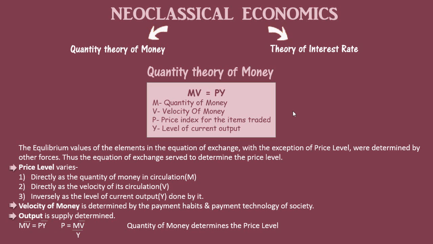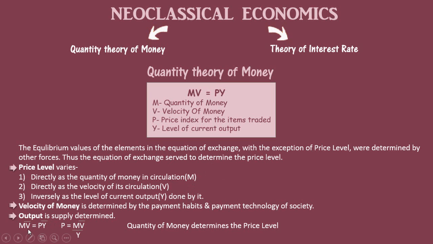The price level varies directly as the quantity of money in circulation. This is clear from this equation only, and it varies directly as the velocity of money in circulation. Again, it is directly related with V, but it varies inversely with the level of current output. That means it is inversely related with Y. So this is the determination of price level that is given by the equation of exchange.